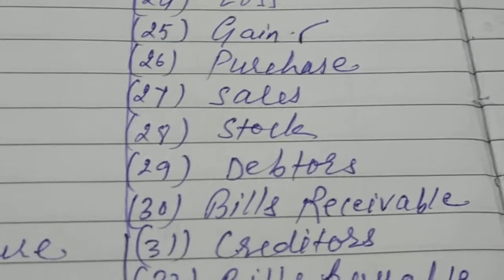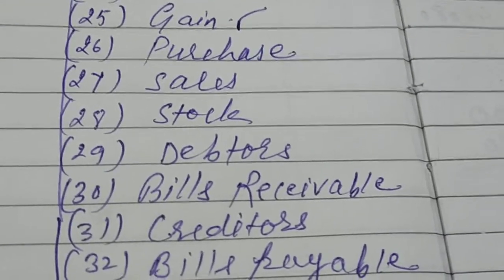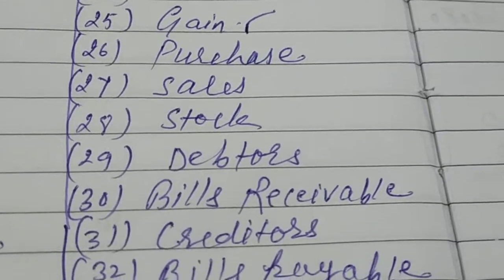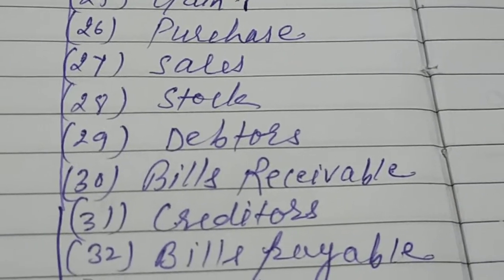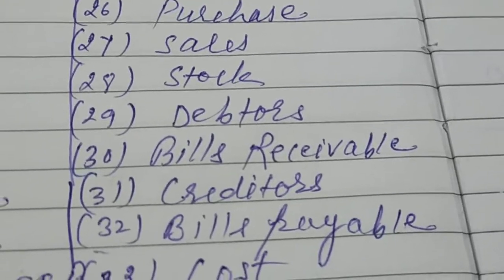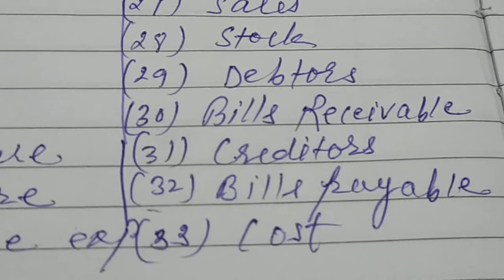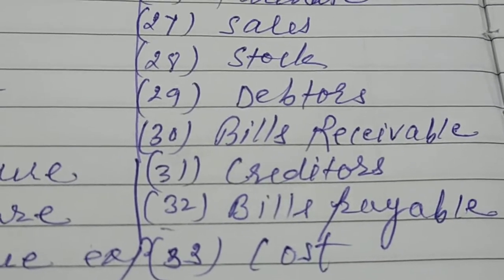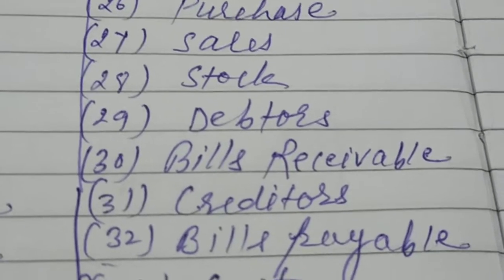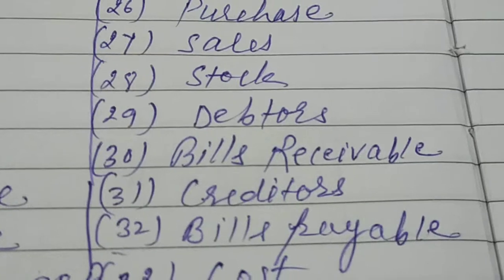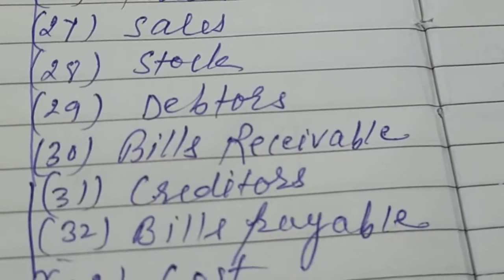Next, debtor means when we sometimes sell goods on credit, the customer does not pay cash immediately. If he is not paying cash, he becomes our debtor. Next is bills receivable.